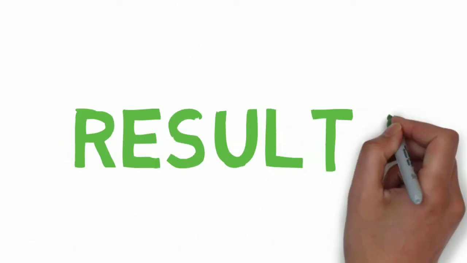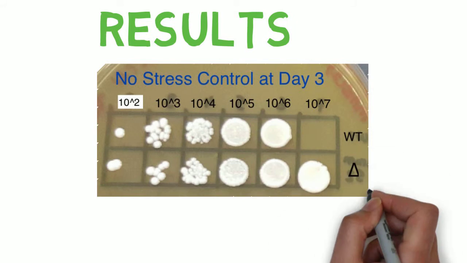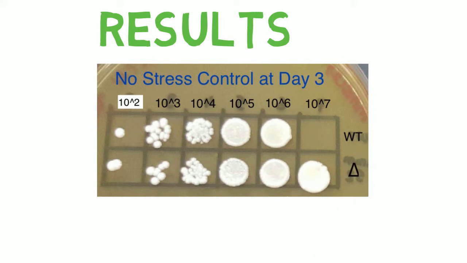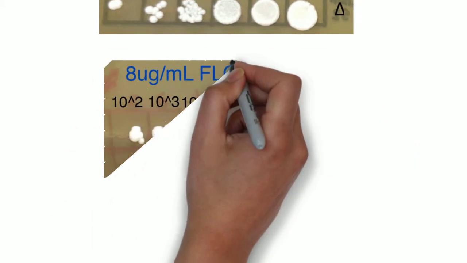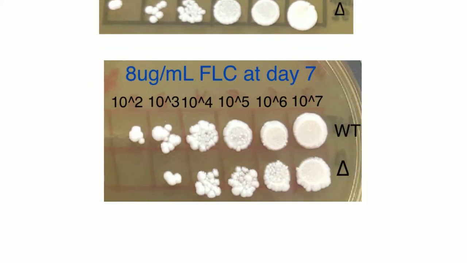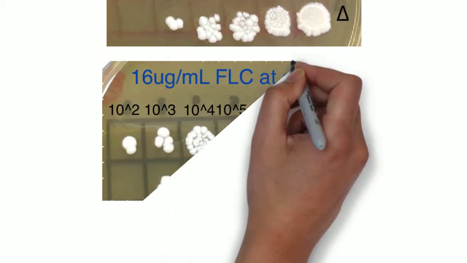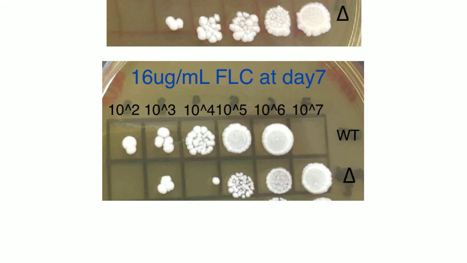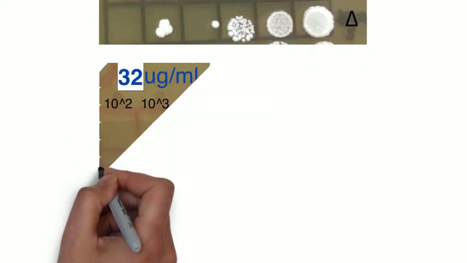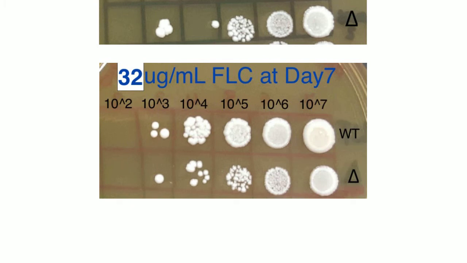So, what are the results? Positive control plates showed that both strains grow equally and there could be minor growth difference due to variation in pipetting. When exposed to 8 microgram per ml FLC, mutant strain grows less than wild type. The same trend, together with reduction in growth for both strains, is observed at higher concentrations of FLC.